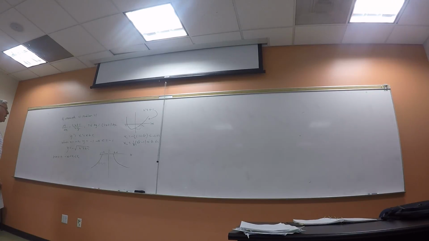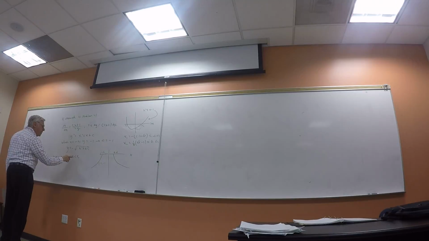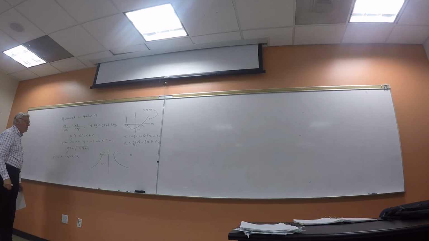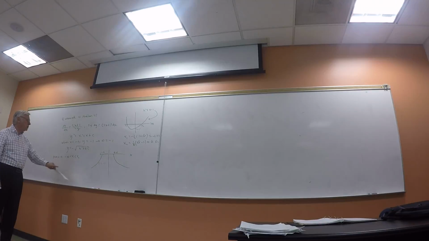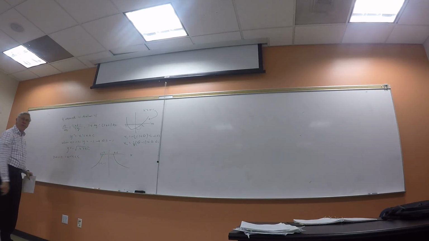Okay? Now one of the questions is, do I make this less than x1 or less than or equal to x1? It looks like the graph does go through that point x1, so that would say I should make it less than or equal to, but you'll notice that the slope at that point becomes infinity, right? I can't divide by 0, so it's this, not less than or equal to.